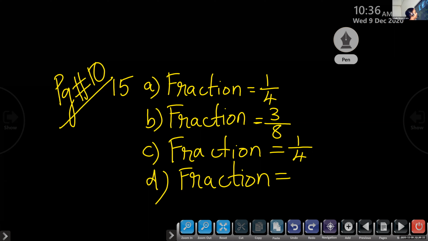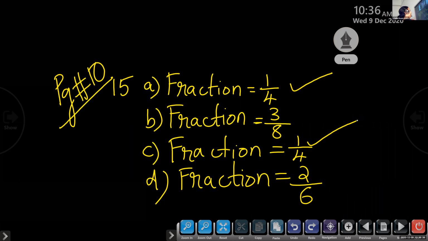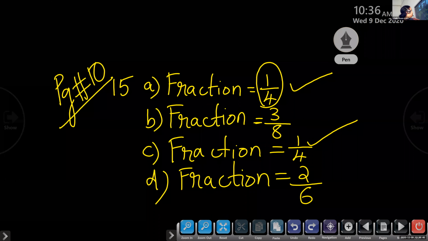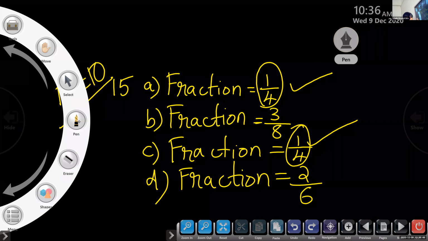Now here we have to identify which all are like fractions. Yes, Rohit, can you identify? Ma'am, A and C. Very good. A and C. Look here, children. Which have the same denominator? Here 1 by 4. Here also 1 by 4. So A and C are like fractions.